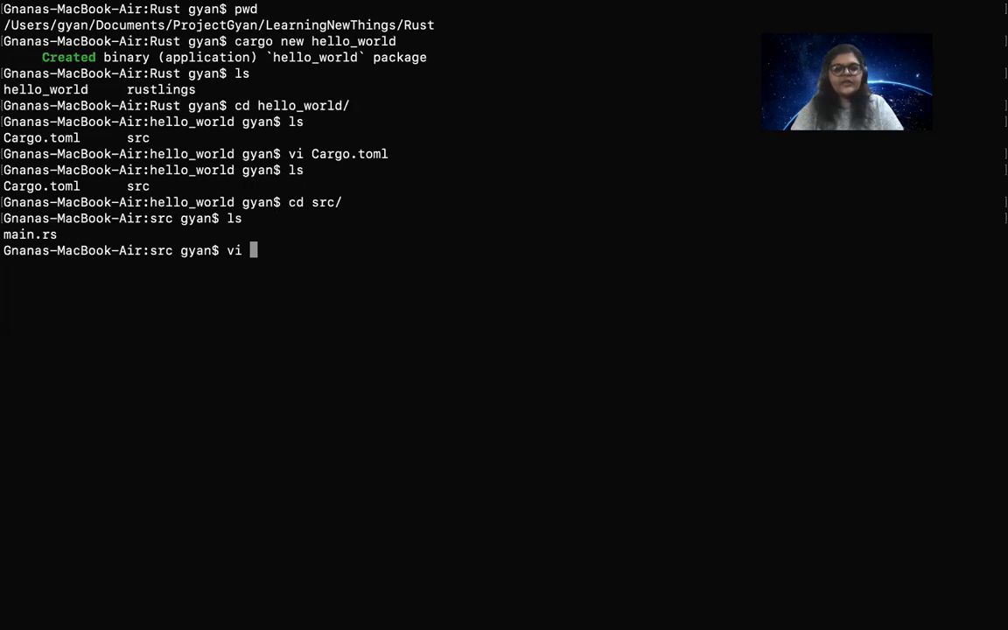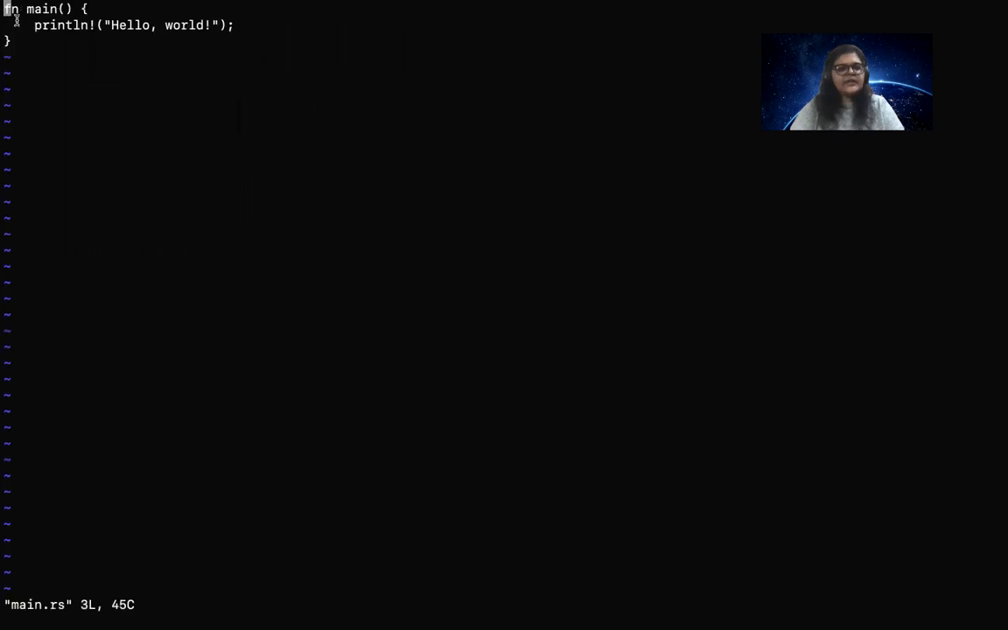As you can see, Cargo has already created another file for us called main.rs. This will contain our main Rust code. As you can see, the extension for any Rust programming file is .rs. Let's explore main.rs and see what is present inside. As you can see, main.rs has a function called main, which is printing hello world. So this is how you write your first ever hello world.